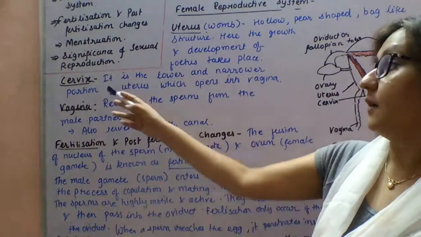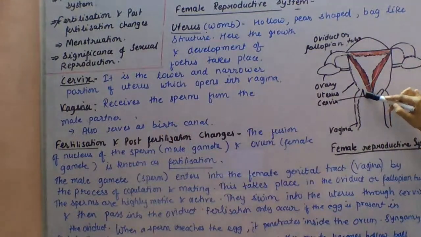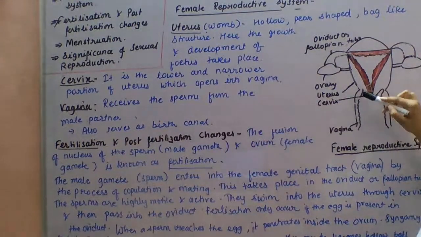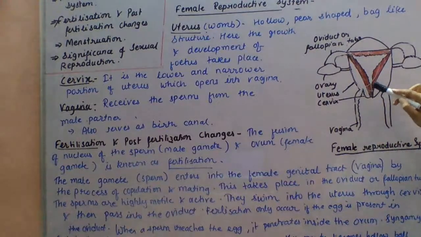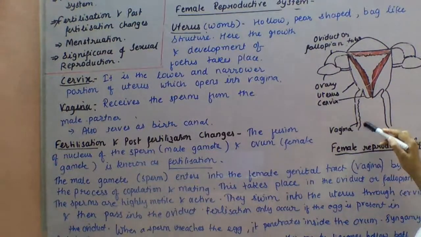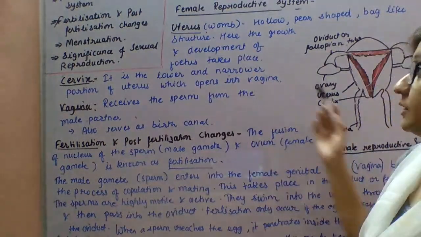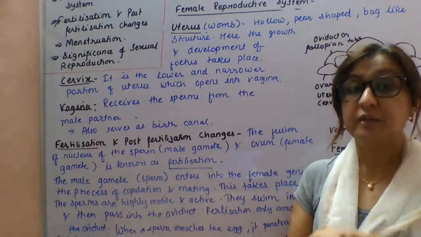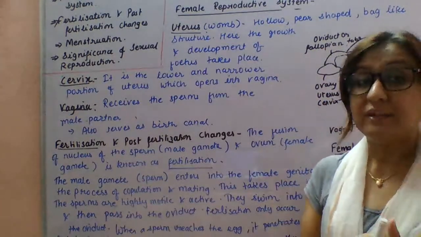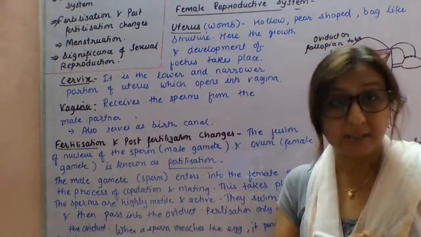Next, the cervix. The cervix is a narrower portion of the uterus which opens into the vagina. And next is the vagina. The vagina receives the sperms from the male partner and also serves as the birth canal. So this is about all the parts of the female reproductive system. Now we will discuss fertilization, how the process of fertilization takes place.